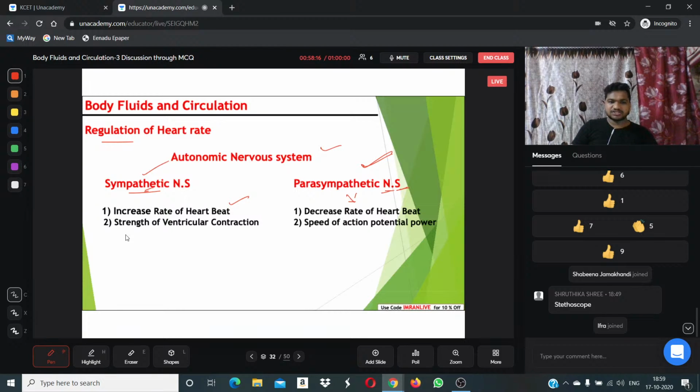The sympathetic nervous system helps in the strength of ventricular contraction, the contraction of the ventricles. Then the parasympathetic nervous system also helps in the speed of action potential. What is action potential? When the heart contracts and then relaxes, the blood should go from one chamber to another chamber. It requires some power, which is called potential power. When the heart contracts and relaxes, at that time it gets potential power that is carried by the parasympathetic nervous system.